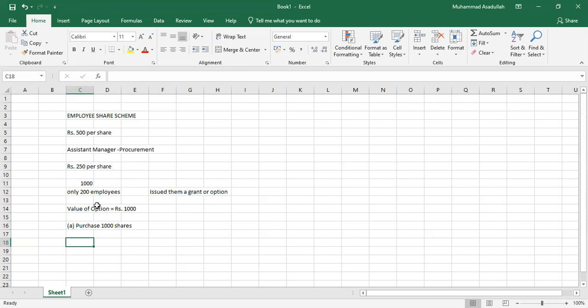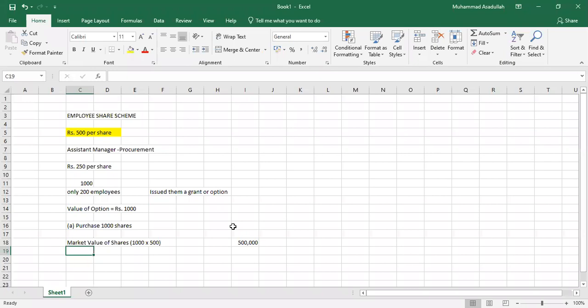First, you have to calculate the market value of the 1000 shares. And what is the market value? The market value is rupees 500 per share. So simply you need to multiply 1000 into 500, then you will get the value, that is rupees 5 lakh.